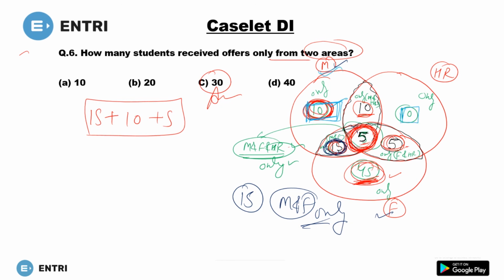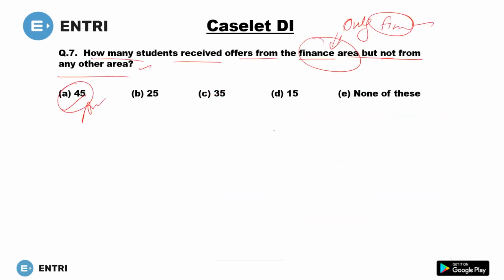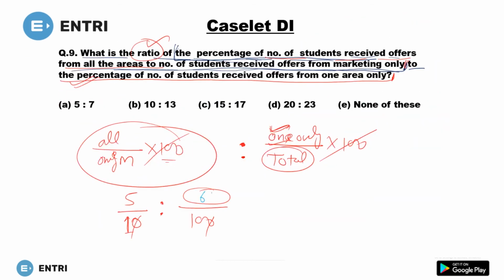These 10 are also getting from only HR. These 45 are only getting from finance. So can you say one only means these 10 plus these 10 plus these 45? So what you will get? You will get 65.